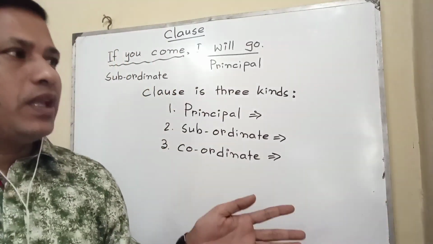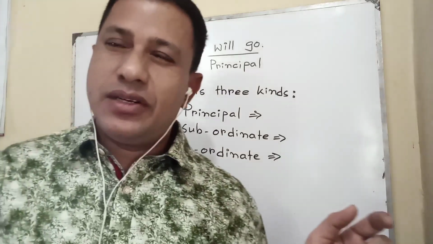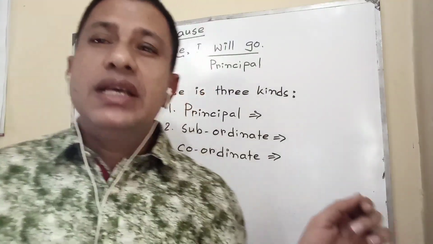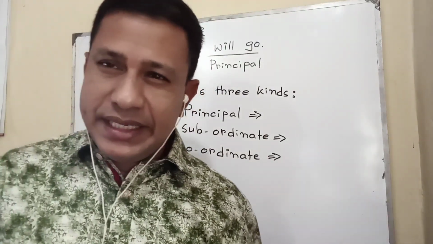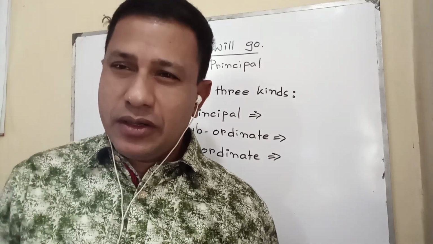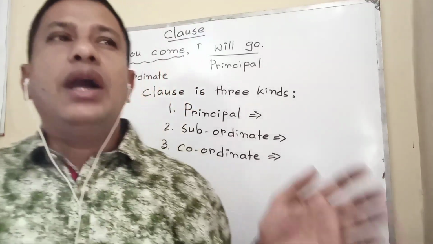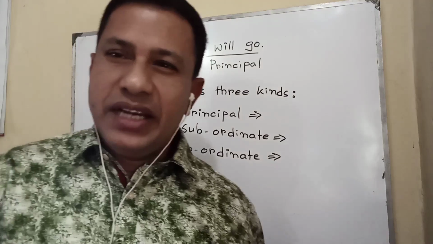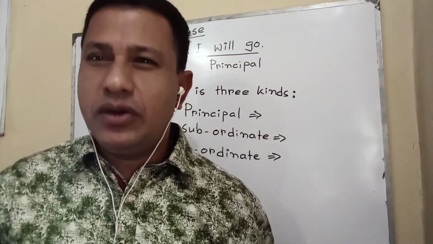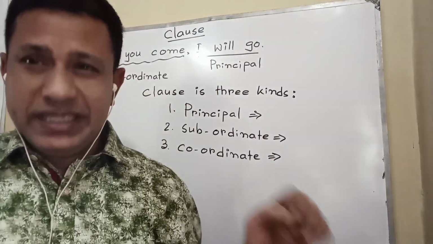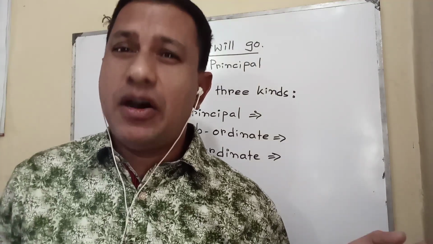In this way, you can understand what type of sentence it is. In a complex sentence we find a principal clause and a subordinate clause. In a compound sentence we find a principal clause and a coordinate clause. And in a simple sentence only the main clause is found.